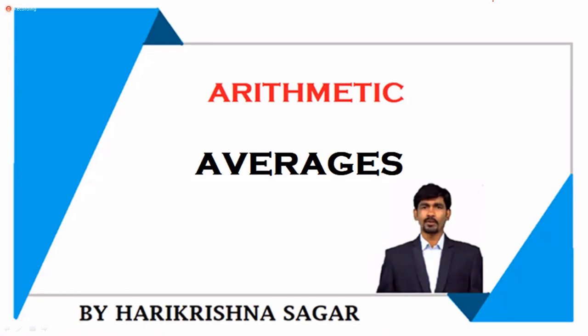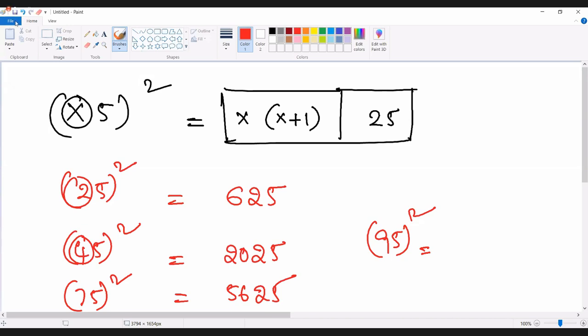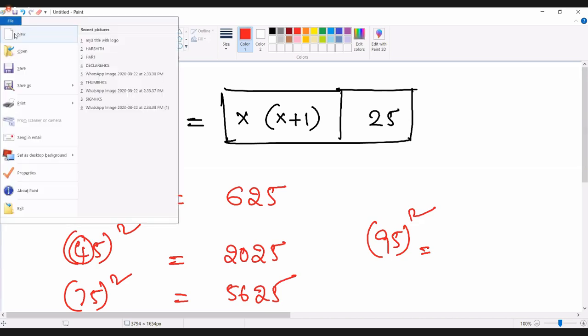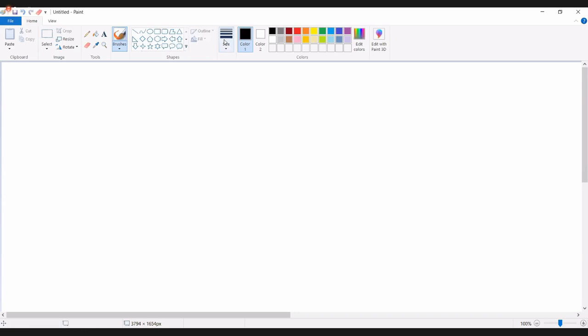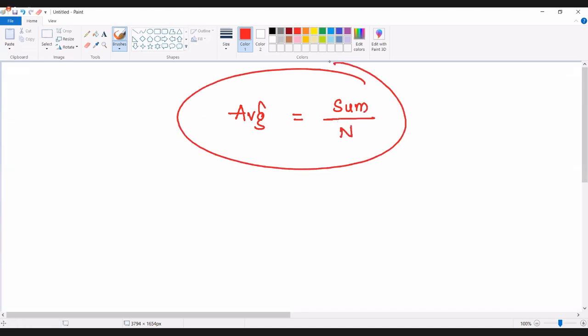Basically, finding average is nothing but sum of the terms by number of the terms.